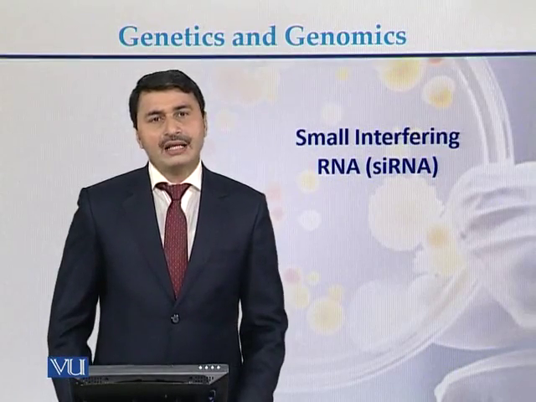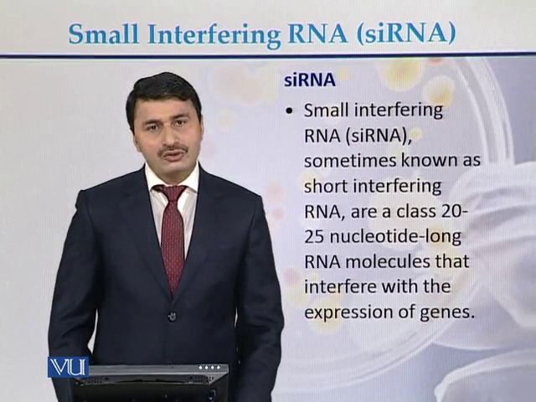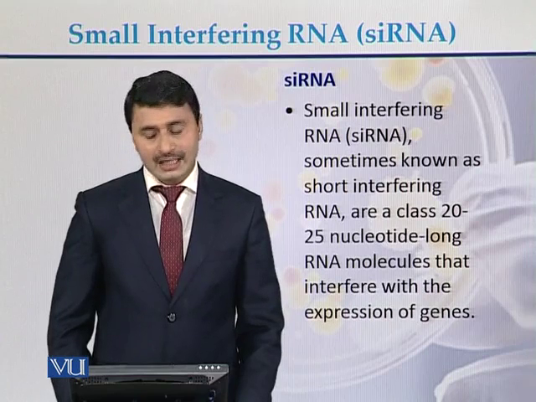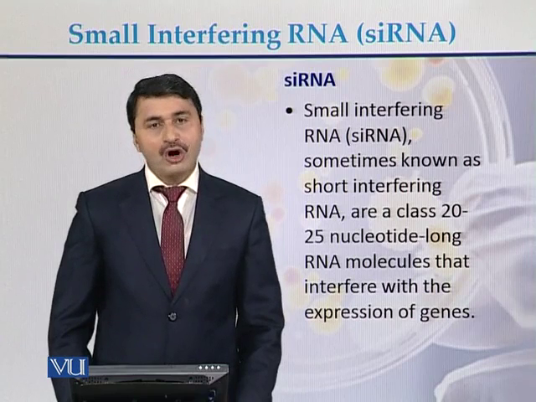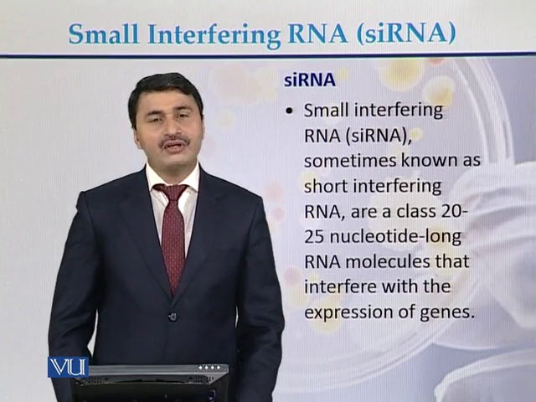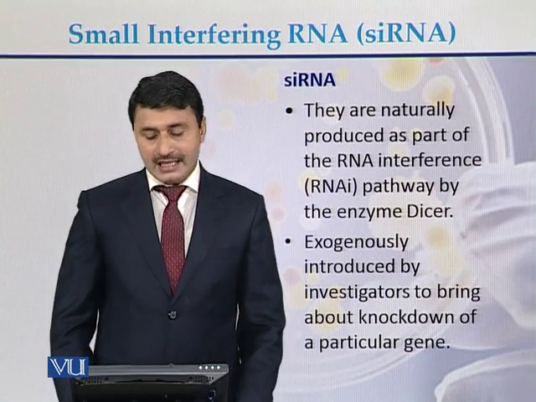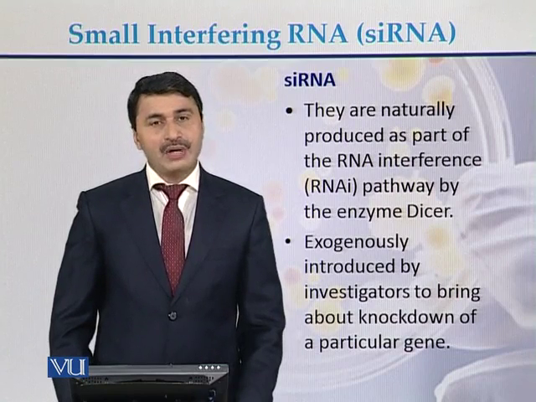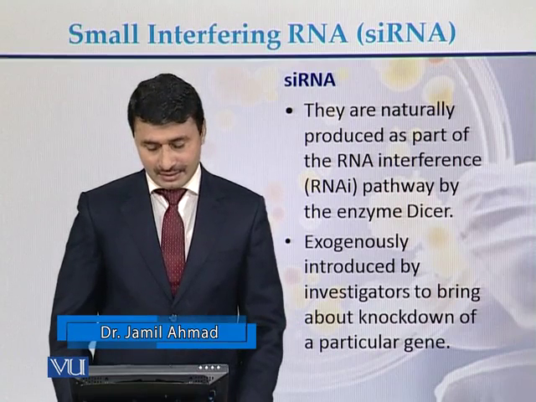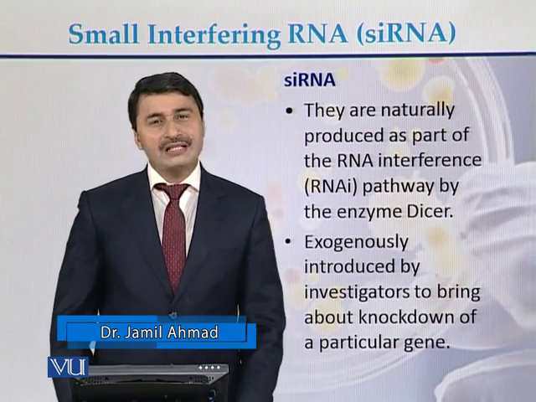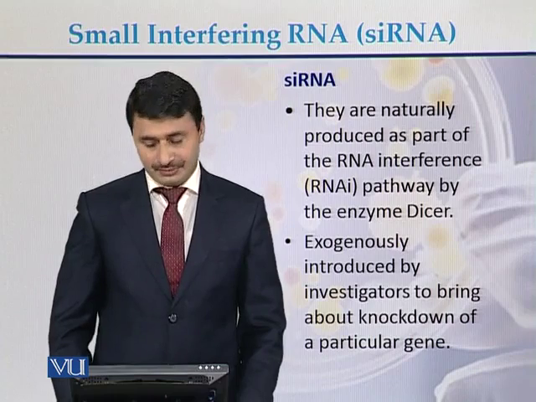Small interfering RNA, sometimes also known as short interfering RNA. It is a class of 20 to 25 nucleotides long RNA molecules that interfere with the expression of genes. siRNAs are naturally produced as a part of the RNA interference pathway by the enzyme Dicer. They can also be exogenously introduced by investigators to bring about knockdown of particular genes.